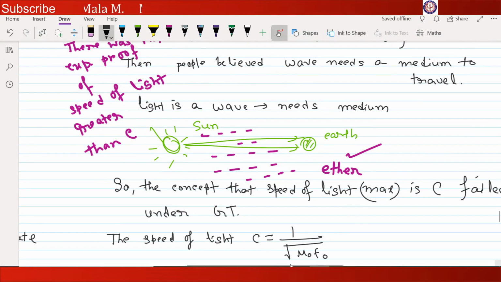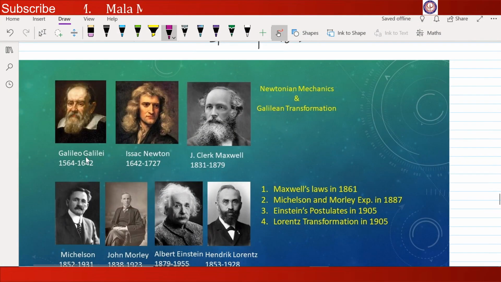Now I will simply tell you about some history. Galilei, mathematician from 1564 to 1642, and Isaac Newton from 1642 to 1727. So the Newtonian mechanics and Galilean transformation. This is the era of Newtonian mechanics and Galilean transformation.